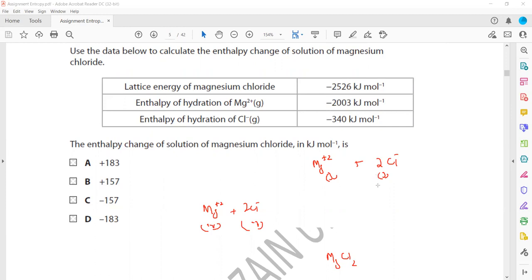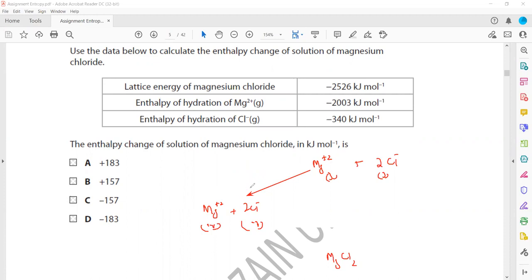So what happens when magnesium ion and chloride ion form magnesium chloride? What is the possibility that magnesium ion in the gaseous state and chloride ion in the gaseous state form magnesium and chloride ion in the aqueous state? We call that hydration. For 1 mole of magnesium ion, the hydration is minus 2003 kilojoule per mole, and for 1 mole of chloride ion it is minus 340, but there are 2 moles of chloride, so it will be 2 multiplied by minus 340. Calculation I will do first.